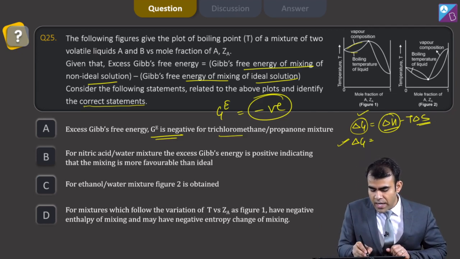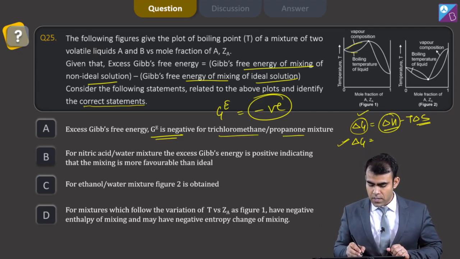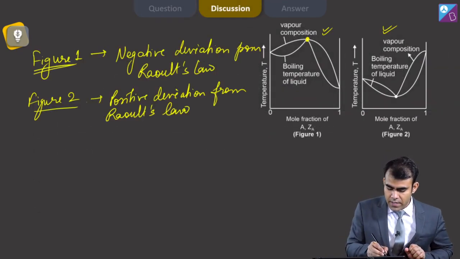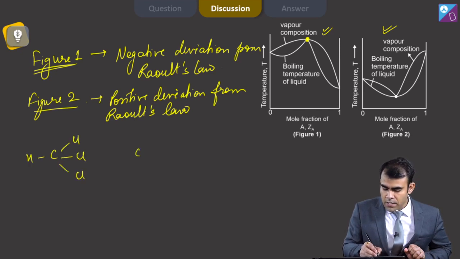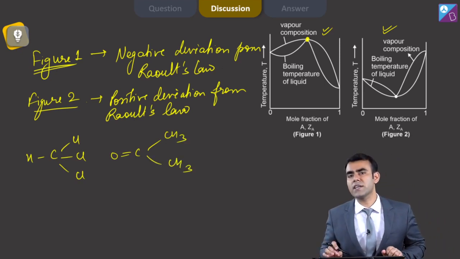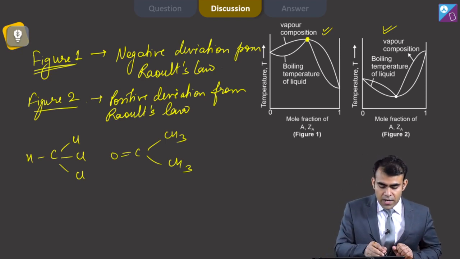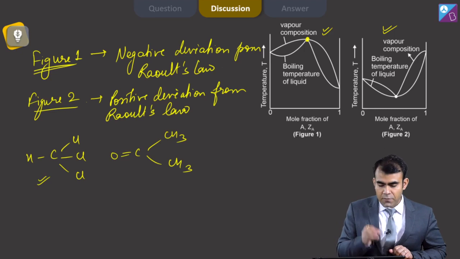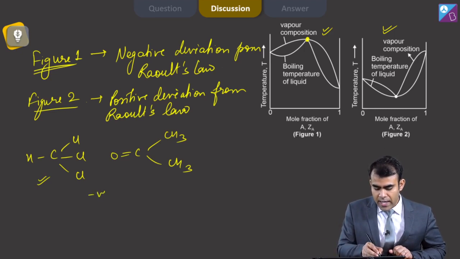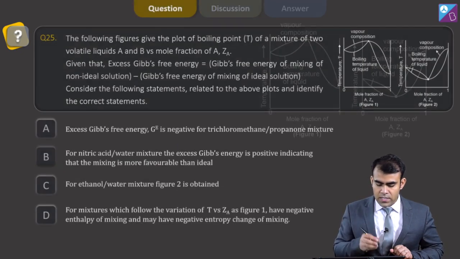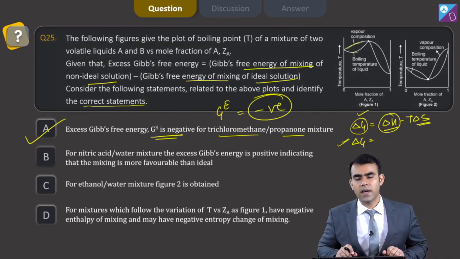And here we know trichloromethane and propanone, basically CHCl3 and COCH3, and in this case hydrogen bonding occurs. This is the case where hydrogen and chlorine are present on carbon and still it is showing hydrogen bonding, and because of hydrogen bonding it shows negative deviation from Raoult's law, and that's why my first statement is correct.